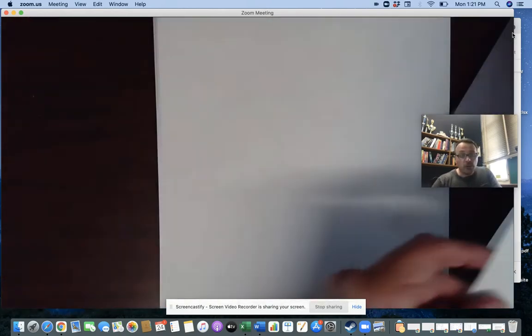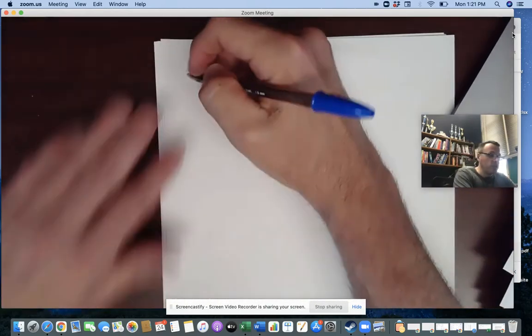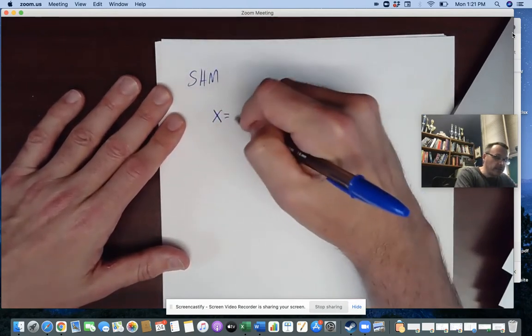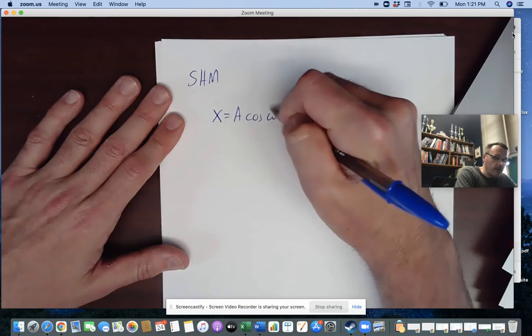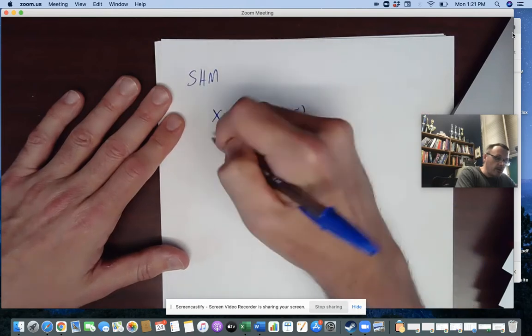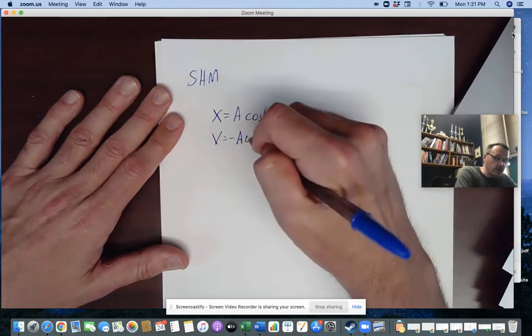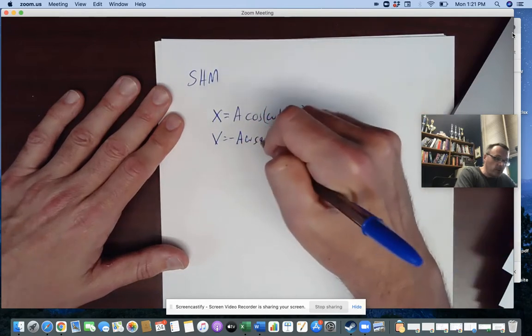So just to then recap, in general, simple harmonic motion is going to have the following equations, which are called the characteristic equations of simple harmonic motion.